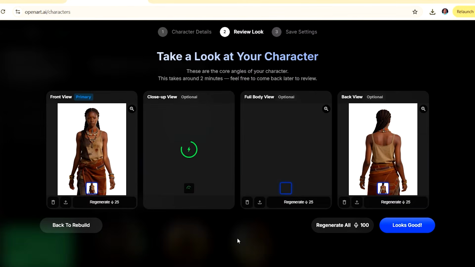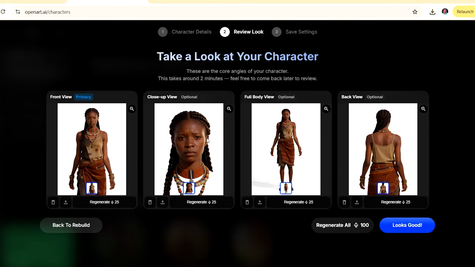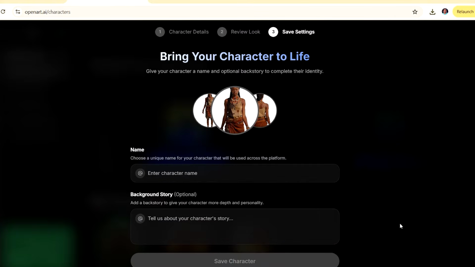Okay, so now we have some images of Sanaipei here. We have the front view here. We have a close-up, we also have a full body view, and we even have a back view. So if you don't like that, you can always regenerate. Otherwise, click on looks good, and then you can name your character here.